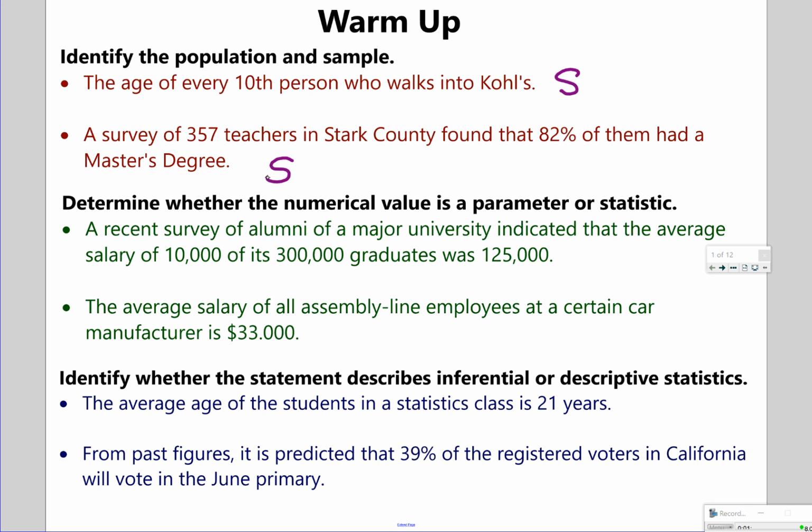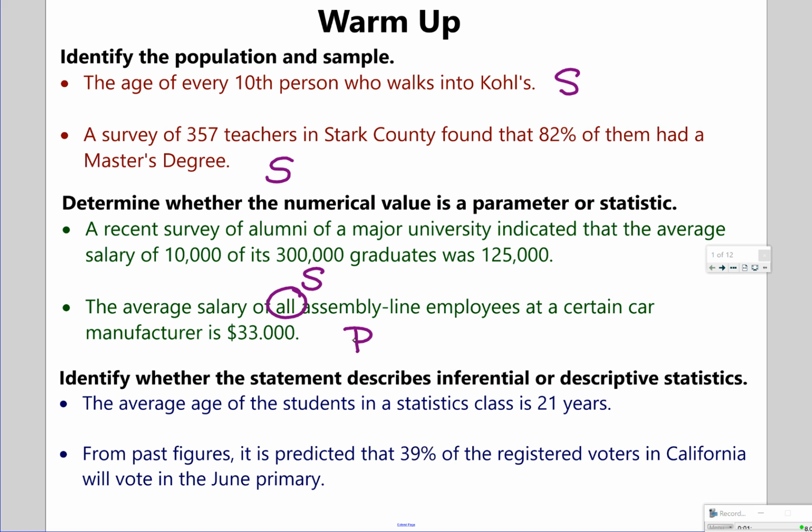It's based on a sample of the graduates. The average salary of all assembly line employees at a certain car manufacturer is $33,000. So the fact that the word all is there tells me it's a population and therefore a parameter.